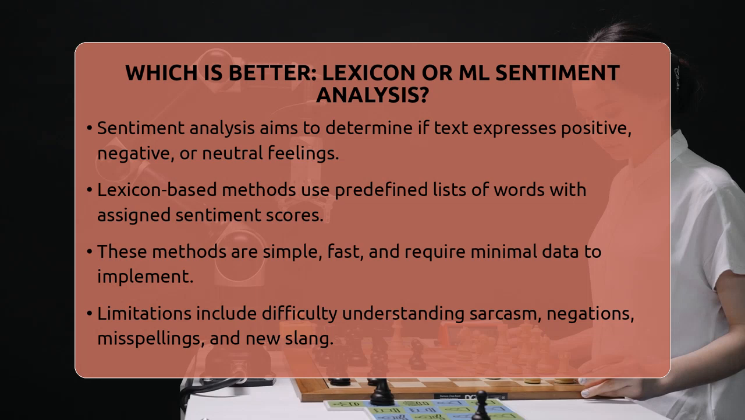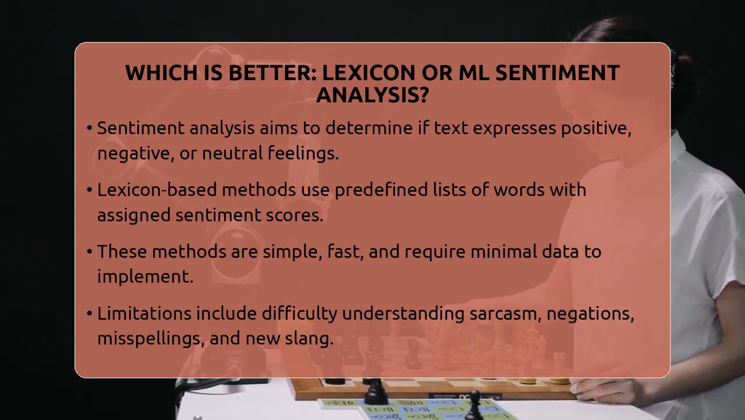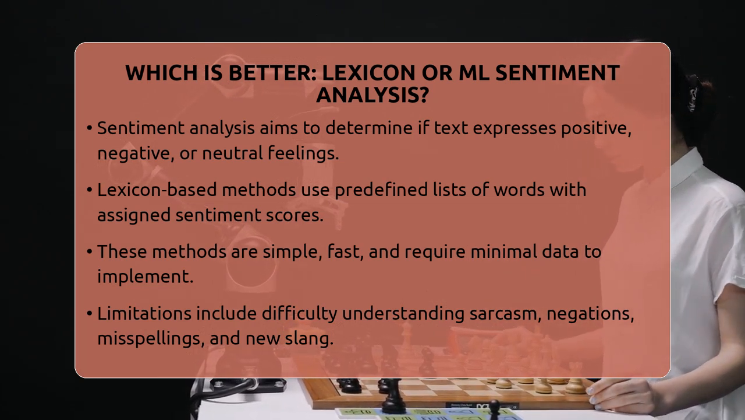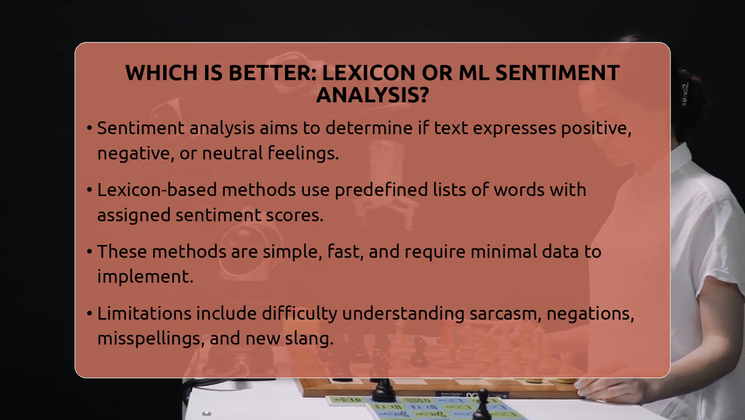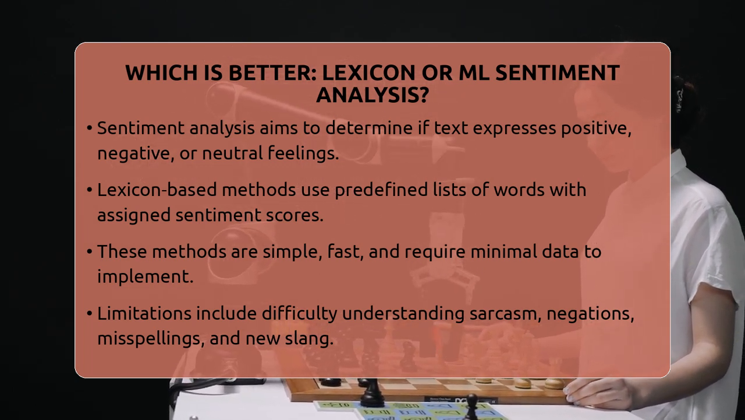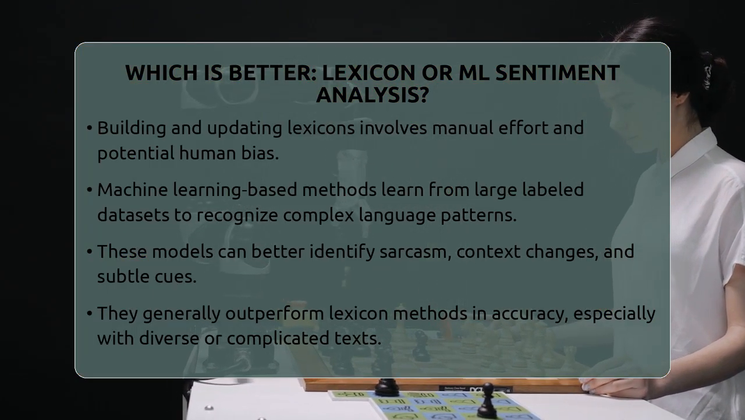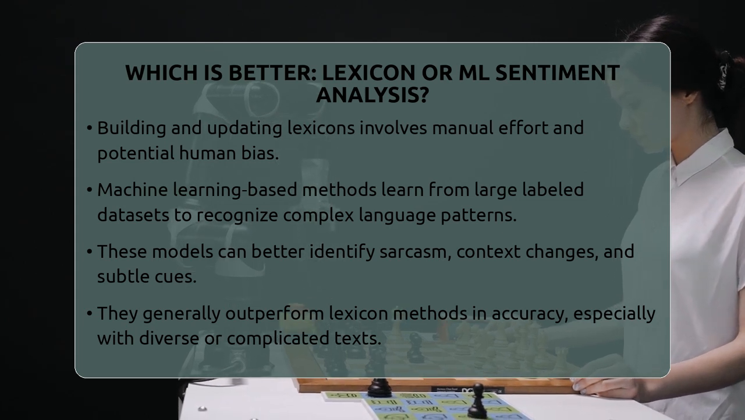But it has some limits. It struggles with sarcasm, where the words say one thing but mean another. It also gets confused with negations like not happy or misspelled words. Plus, it relies on a fixed list of words, which might not cover new slang or domain-specific language. Building and updating this list takes manual effort and can introduce human bias.